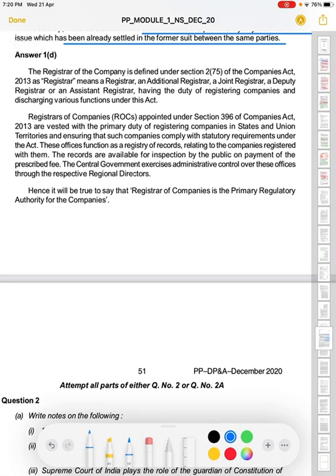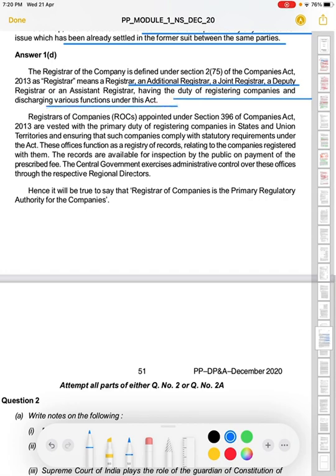Registrar means a registrar, an additional registrar, joint registrar, deputy registrar or assistant registrar having the duty of registering the company and discharging various functions under this Act.